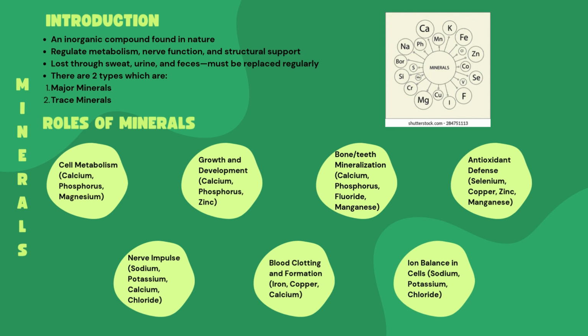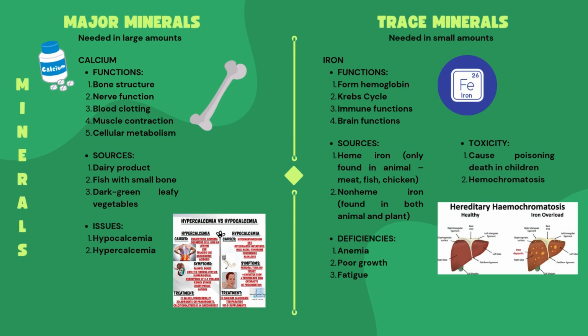The first one is cell metabolism: calcium, phosphorus, and magnesium. Next, growth and development: calcium, phosphorus, and zinc. Bone and teeth mineralization: calcium, phosphorus, fluoride, and manganese. Antioxidant defense: selenium, copper, zinc, and manganese. Nerve impulse: sodium, potassium, calcium, and chloride. Blood clotting and formation: iron, copper, and calcium. And the last one is ion balance in cells: sodium, potassium, chloride.